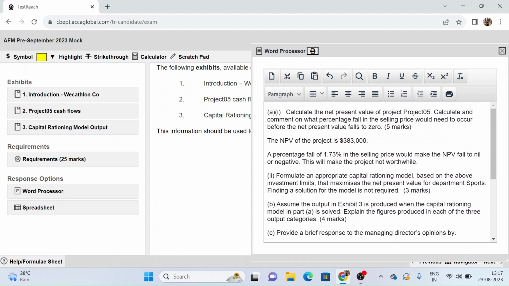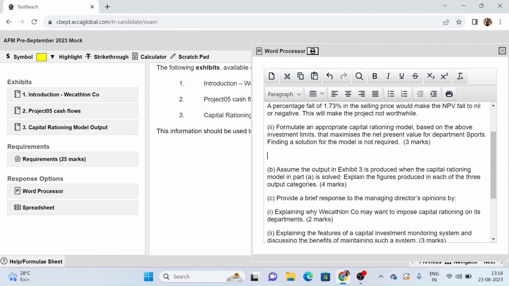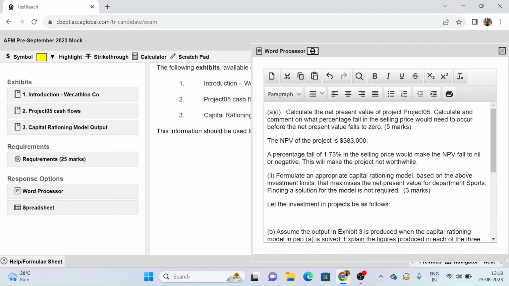Then let's move on to the second part, in which we have to formulate the capital rationing model based on the investment limits that maximizes the net present value of the department sports. Finding the solution is again not required. So what I can say over here is, first of all, let's set the variables. So let the investment in projects be as follows.